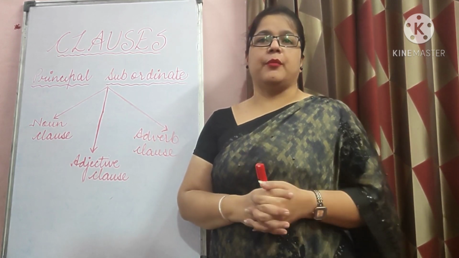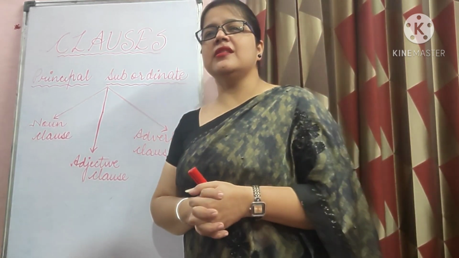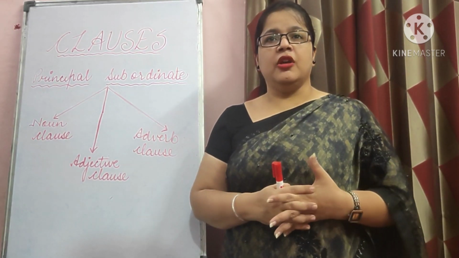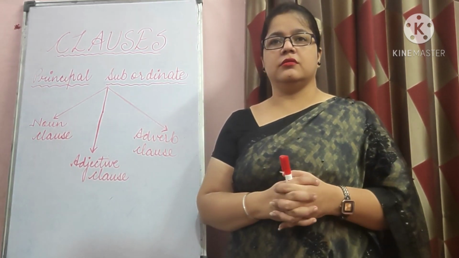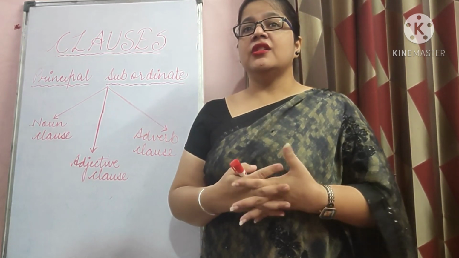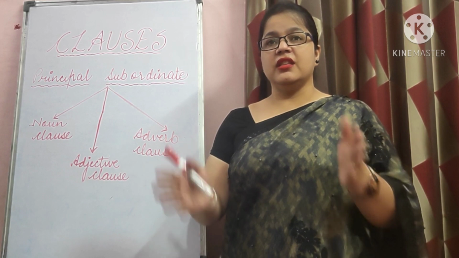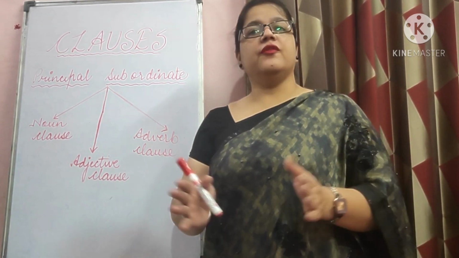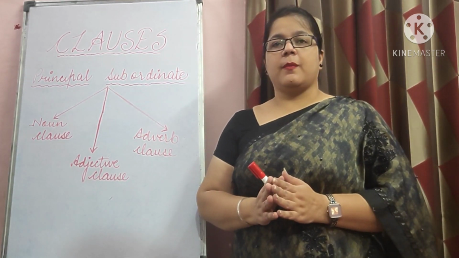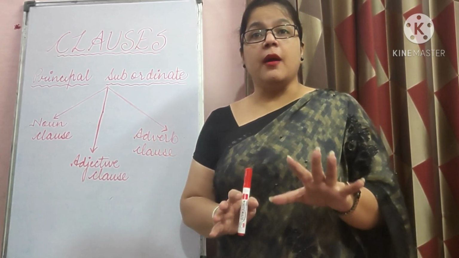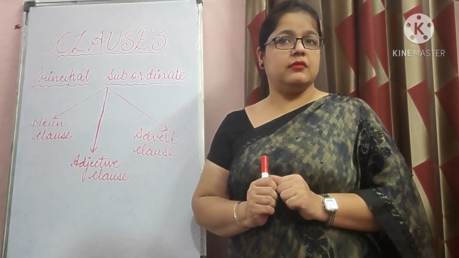Okay, take an example. Suppose the sentence is, she came when it was dark. Right? In this sentence, she came when? When it was dark. This particular part of the sentence is adverb clause. Another example. Stop where the light is red.